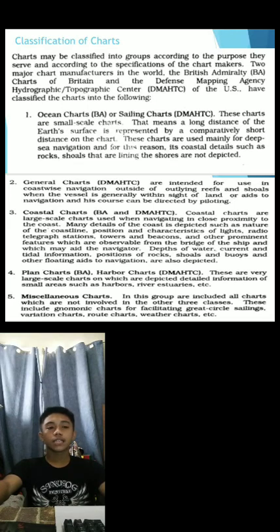Fourth, plan charts, or harbor charts. These are very large-scale charts on which are depicted detailed information of small areas such as harbors, rivers, estuaries, etc. The last is miscellaneous charts. In this group are included all charts which are not involved in the other classes. This includes gnomonic charts for facilitating great circle sailings, variation charts, route charts, weather charts, etc.